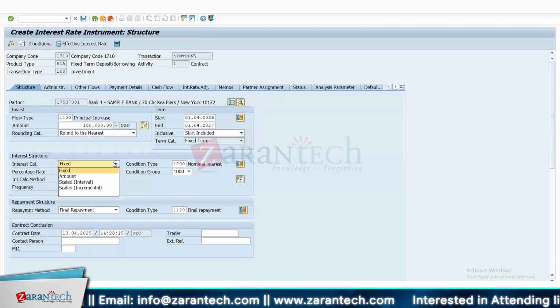Incremental means, let's say on the first year, you get an interest of 5. On the second year, you can get interest of 6. On the third year, you can get interest of 7. And when you say amount, you know what exact amount you'll be getting as an interest. So basically, you can define the amount.